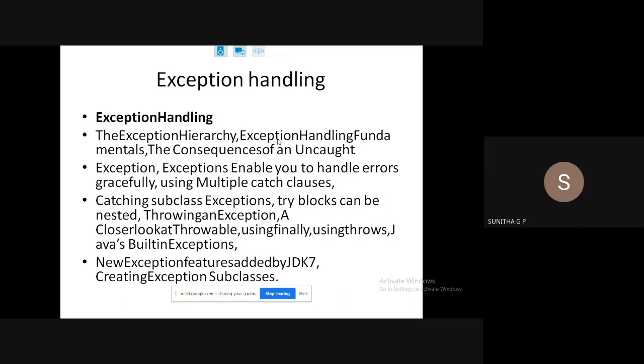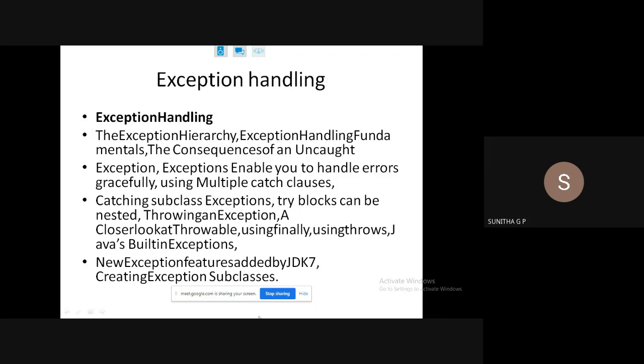And what way you can use the exception handling mechanism, like the try catch block. In a try you can have multiple catch blocks, a nested try, and subclasses of exceptions. Also what the built-in exceptions are, and how you can create your own exception.